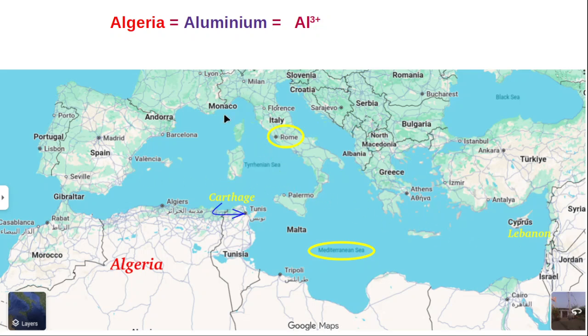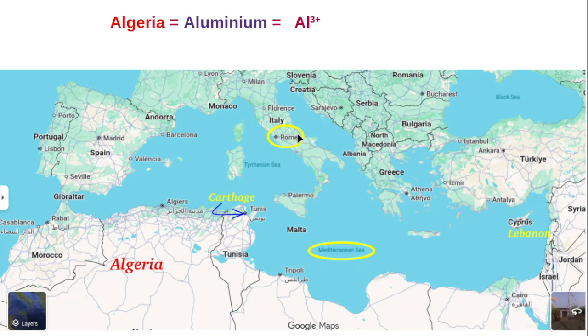They established many cities along the coast of the Mediterranean, and Carthage was also established by Phoenicians. At the same time, Rome was also established. These two were established with a gap of about 70 years, around 700 BC.